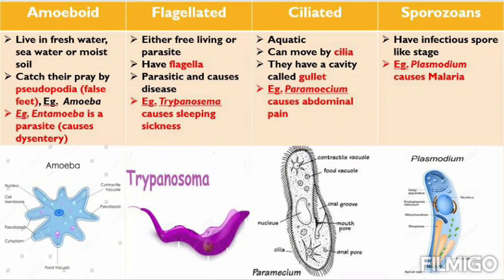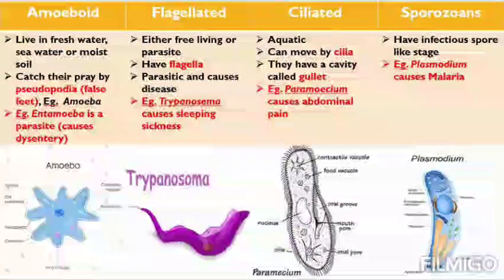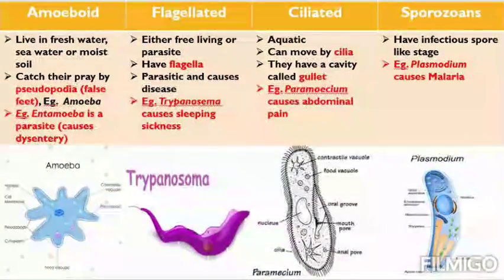Then comes ciliated protozoa. Ciliated protozoa are aquatic. All of them usually are aquatic. They can move by cilia as they are ciliated. Cilia means all over the body they have brush-like structures, minute outgrowths. You can see all over the body they have these outgrowths, small brush-like structures. They have a cavity called gullet. They have a gullet means they have a tea strainer.